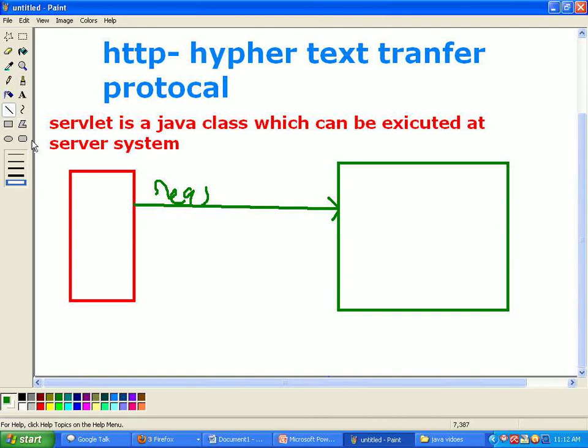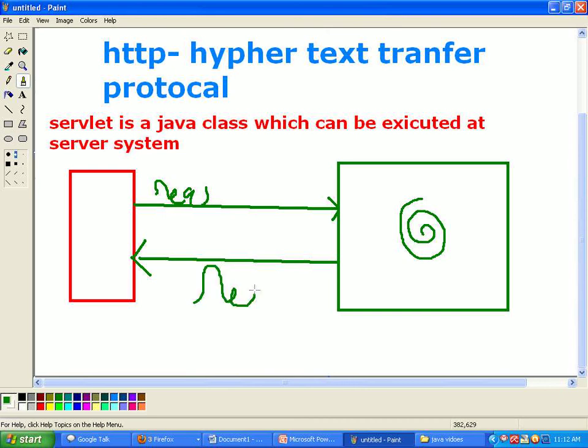And the server can do the processing. This is the symbol for processing. And next, after processing, the server can send a response to the client. Here this is the response, right?